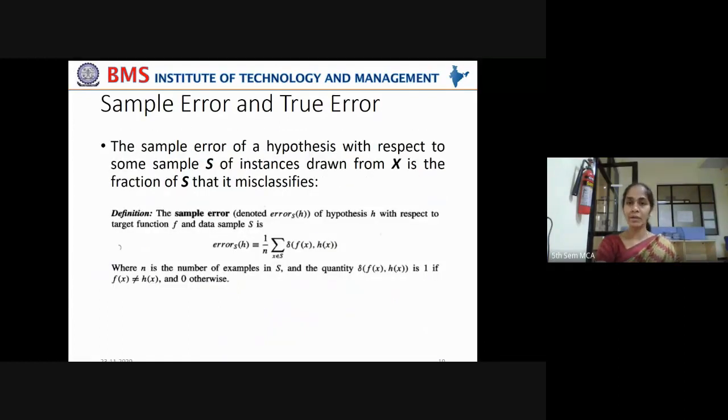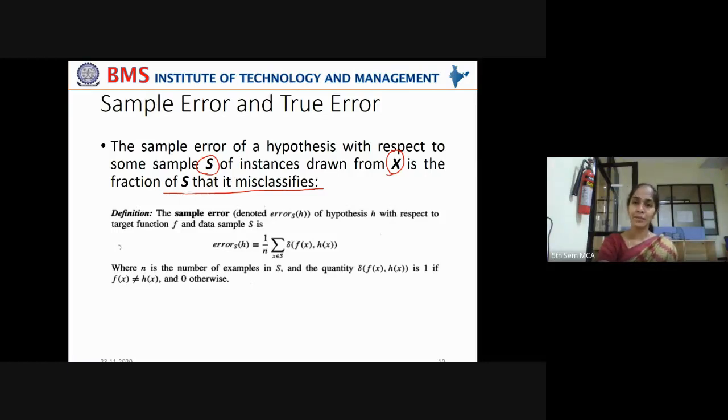The error associated with a sample is called the sample error. The error associated with unknown distribution, unseen data, is called the true error. Now, the sample error of a hypothesis with respect to some sample S of instances drawn from X is the fraction of S that it misclassifies. See, it is clearly mentioned in the mathematical form. The sample error of a hypothesis with respect to some sample S of instances, say 100 instances, drawn from X, say some 1000 instances, is the fraction of S that it misclassifies.